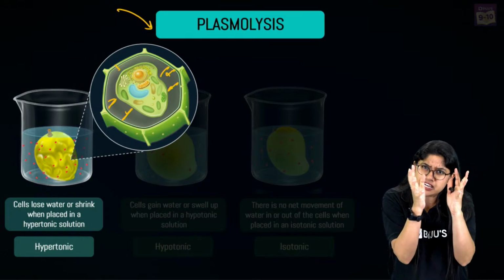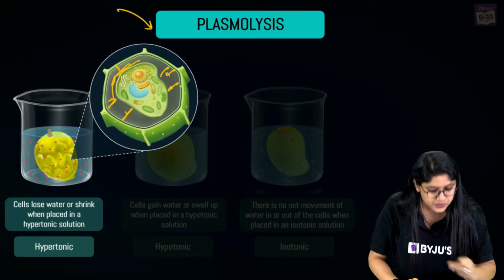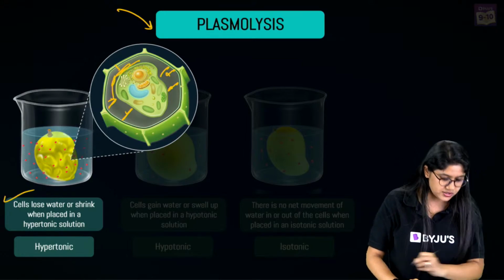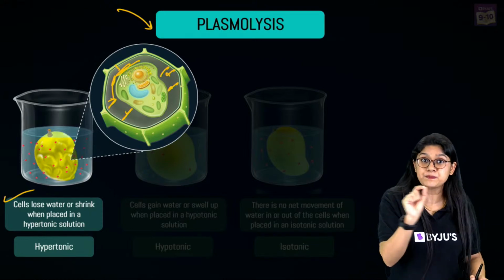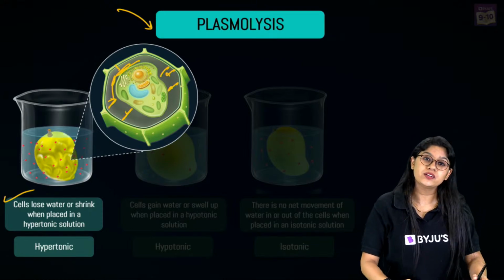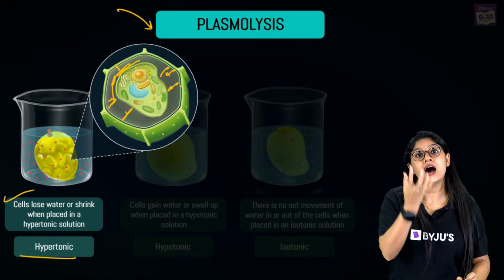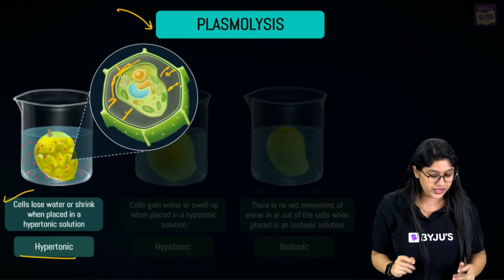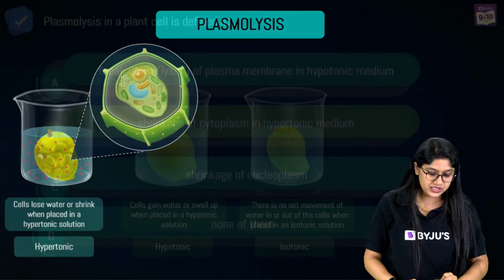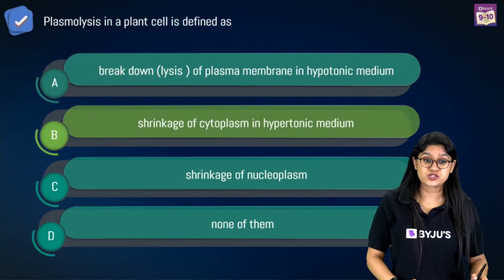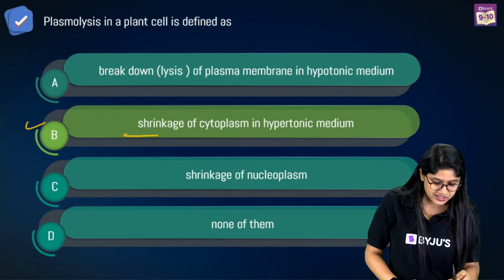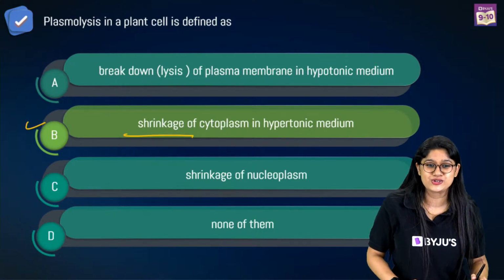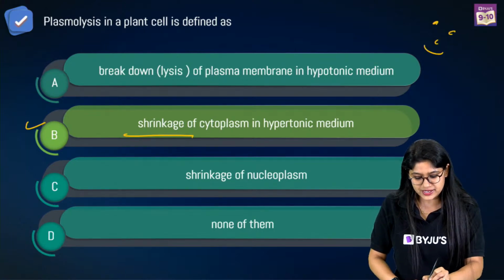As the shrinkage occurs, you will be able to see this gap. And of course, that happens in the hypertonic solution, where the water moves out and the cell shrinks. So that is nothing but the definition of plasmolysis: the shrinkage of the cytoplasm in the hypertonic solution.